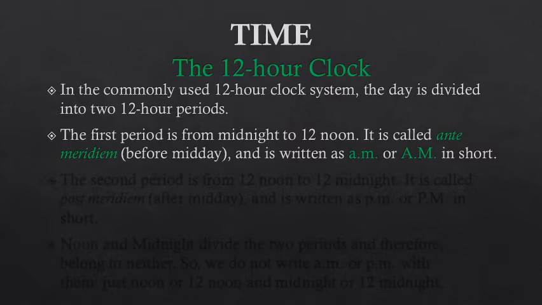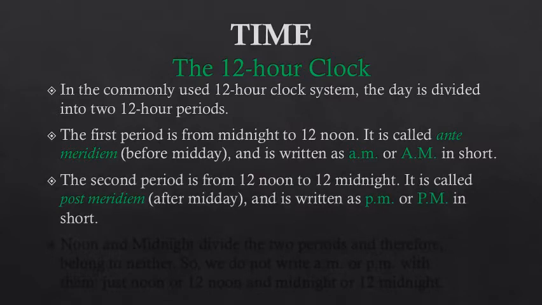And what do we mean by anti-meridian? Well, anti means before and meridian means midday. So, anti-meridian means before midday. So, the time from midnight to 12 noon. 12 noon is the midday time. So before 12 noon and from midnight to 12 noon, that time period is called anti-meridian and it is written as AM in short.